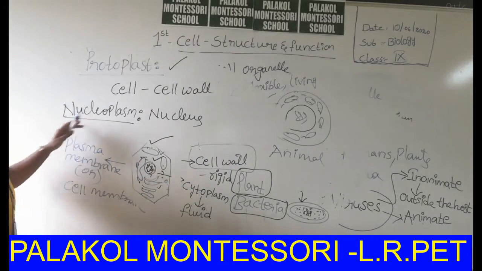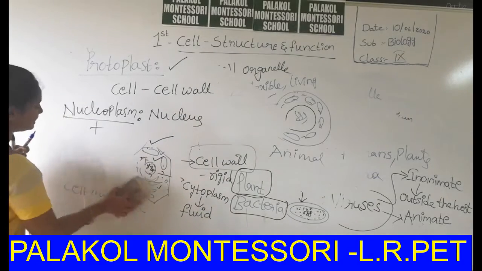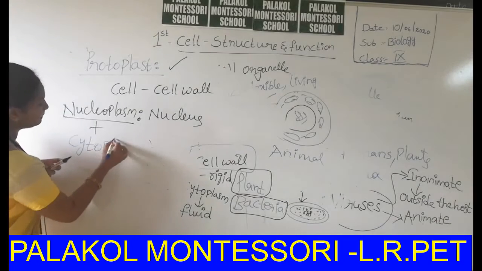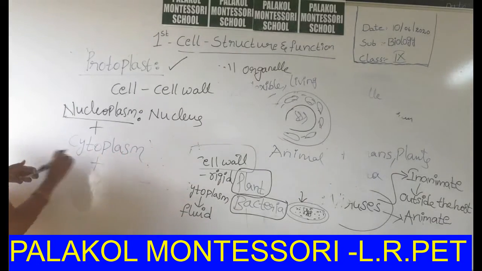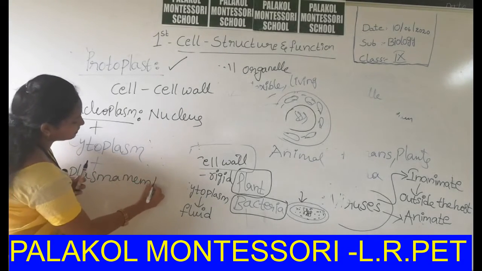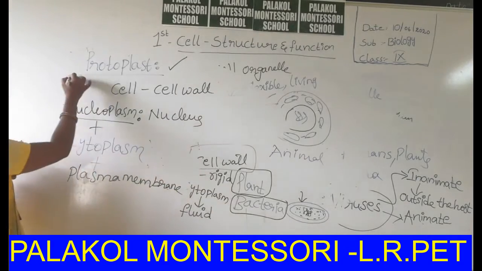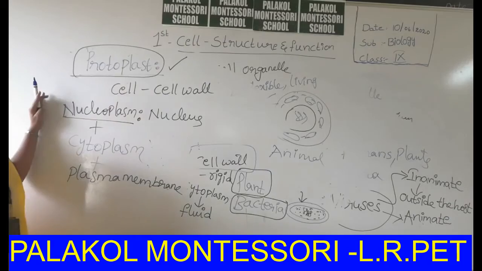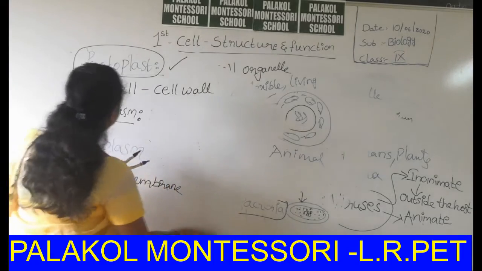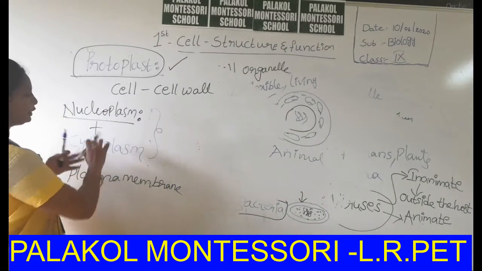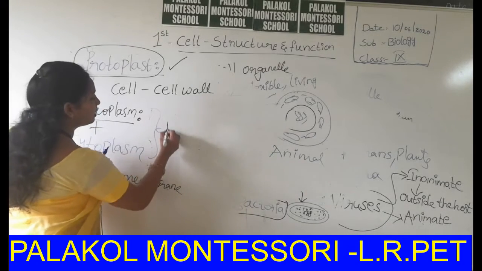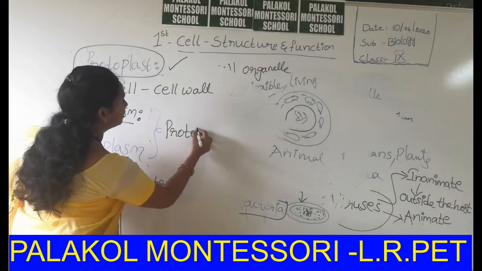That means nucleoplasm plus cytoplasm plus plasma membrane is called protoplast, but the combination of nucleoplasm and cytoplasm is named protoplasm.